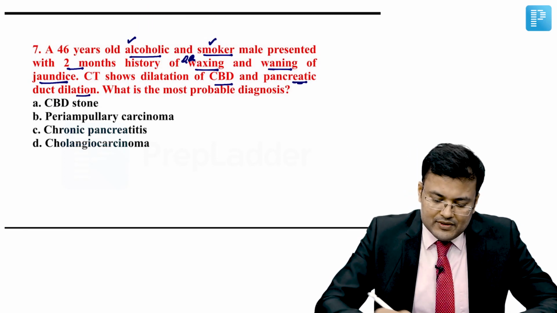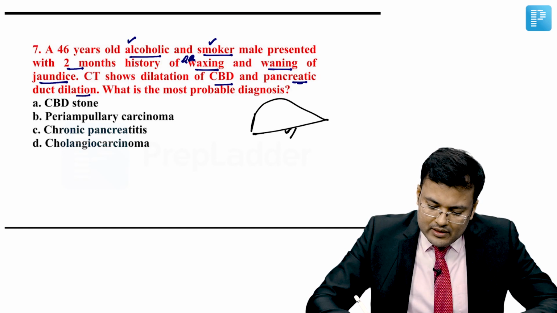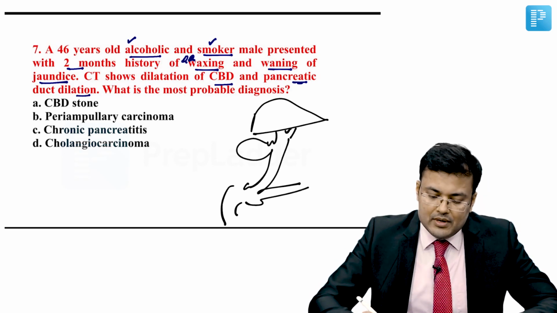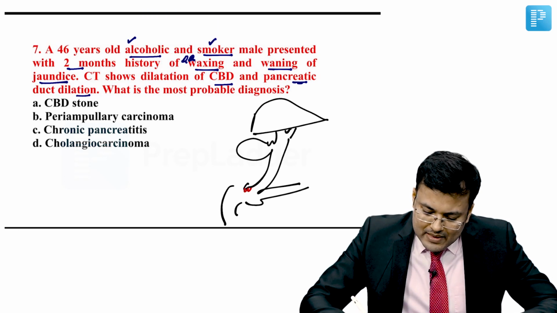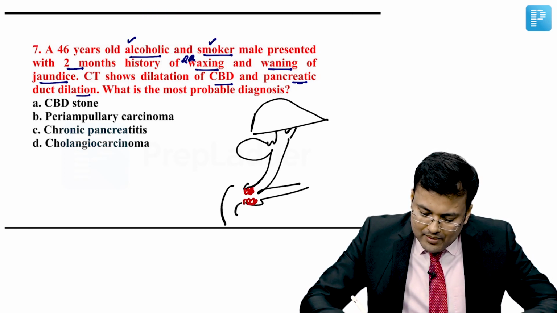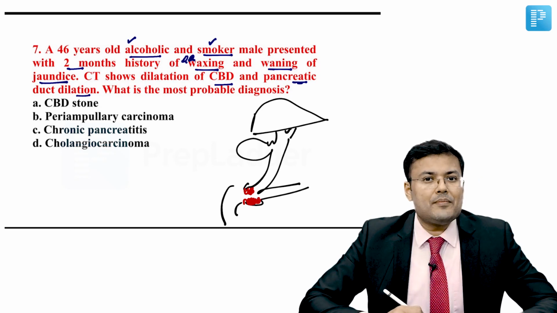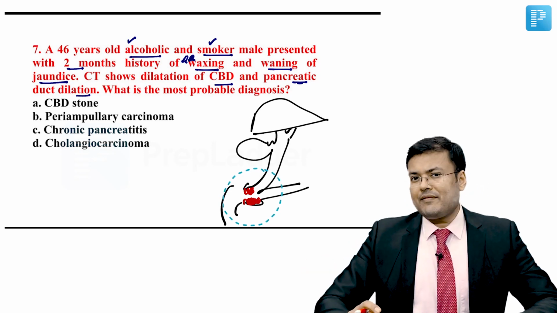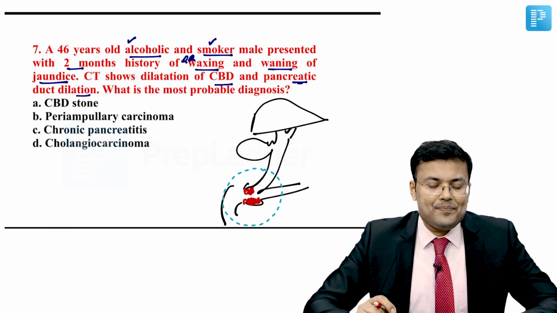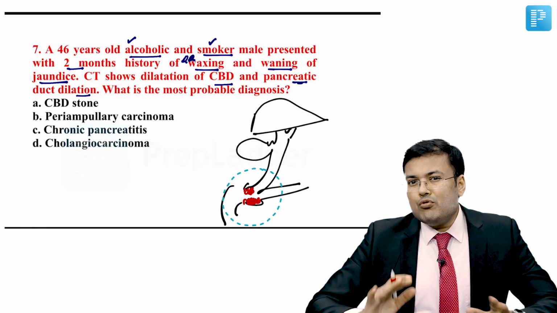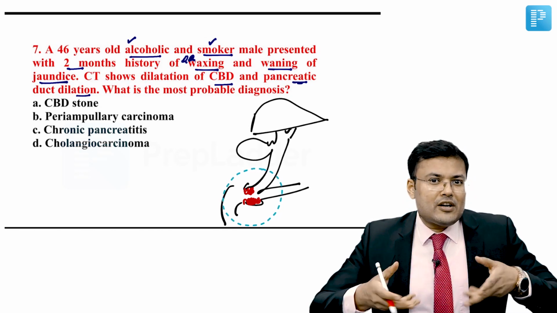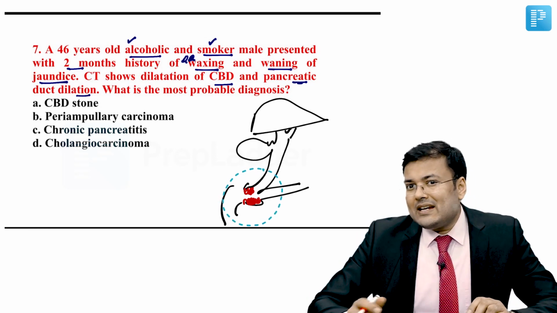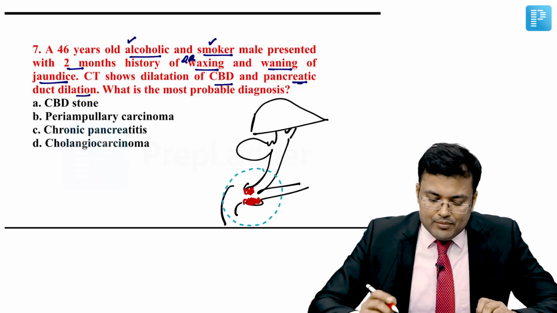So see the image first. This is the liver, this is the gallbladder, this is the bile duct, this is the duodenum. Where is the malignancy? Generally, malignancy arises from the ampulla, that is ampullary carcinoma. And whenever malignancy arises within 2 centimeter of the ampulla, that is periampullary carcinoma. Whenever a patient is having ampullary carcinoma, obviously the proximal part of the bile duct will be distended, as well as there will be pancreatic duct dilatation. Simple. What is the problem?